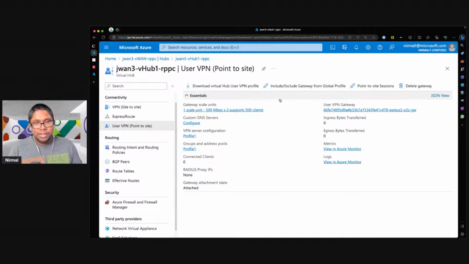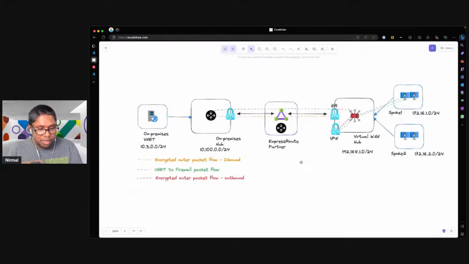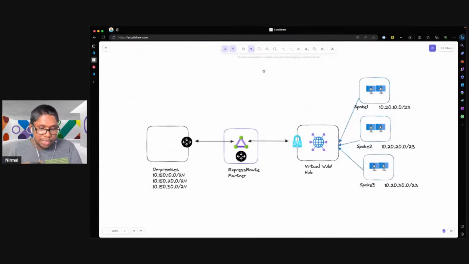In this demonstration, I'll do a live demo and show how this feature works in the environment. So for that, I'm just going to go to my second whiteboard here. I'll quickly explain the lab scenario. Here I have created a virtual WAN hub. Again, I'm using an ExpressRoute circuit that is connected to one of our ExpressRoute partners. And then I have created multiple spoke VNets. In fact, I have 5 different spoke VNets.